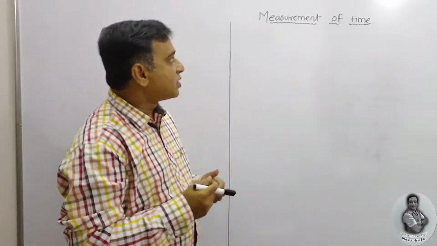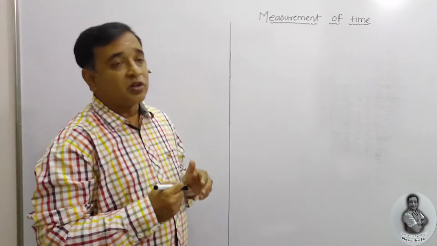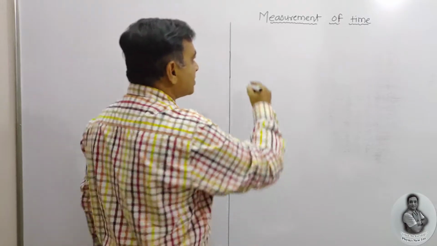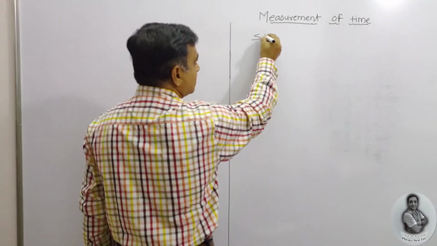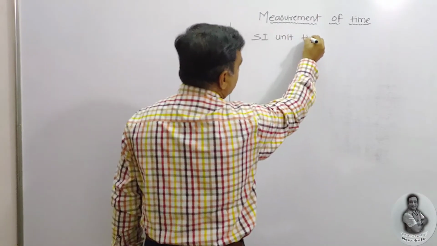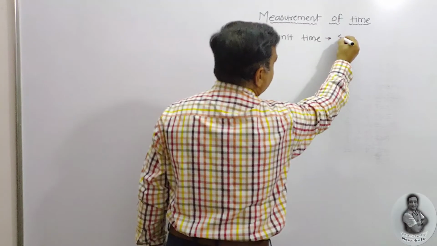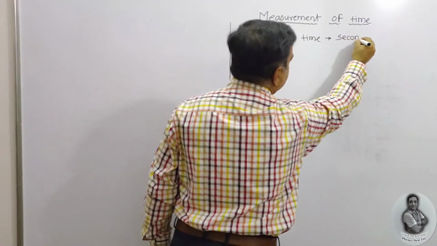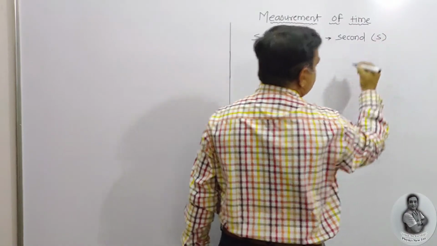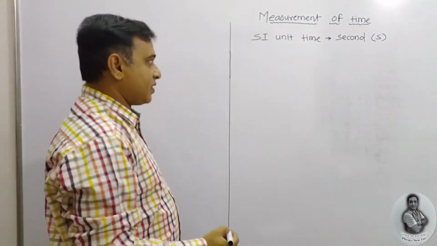Now we are going to measure the time. As we saw the earlier measurement of mass, here also the measurement of time. The SI unit of time is second, represented by the symbol s. So this is the SI unit of time.